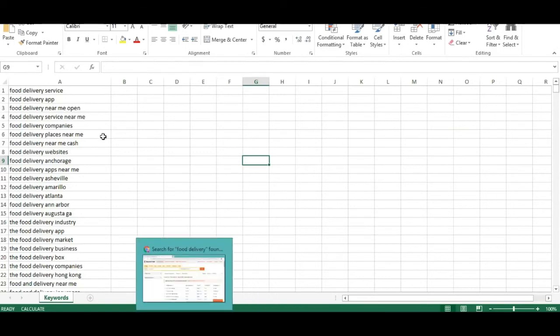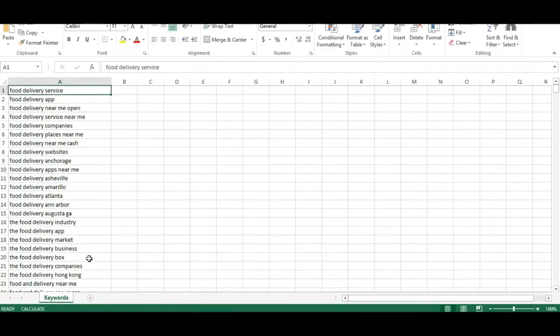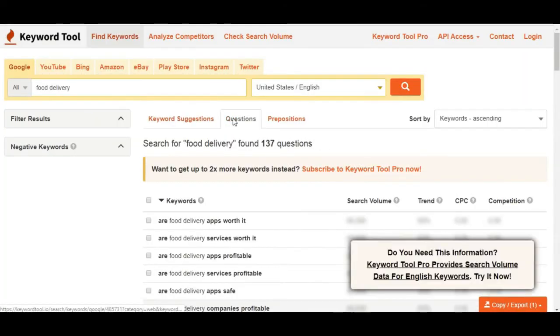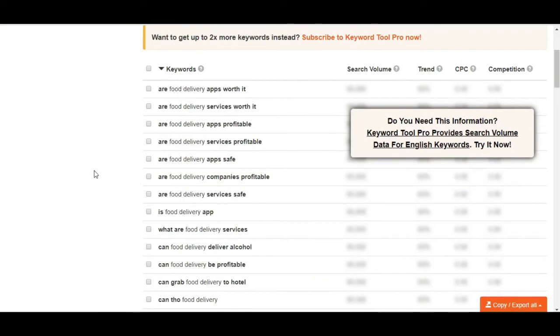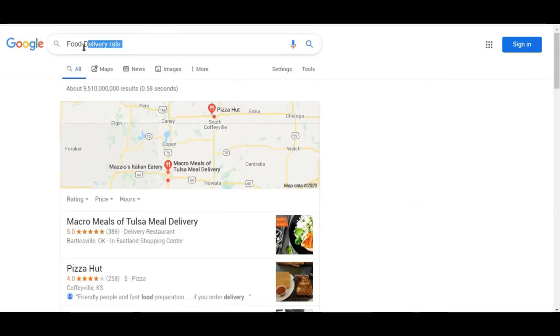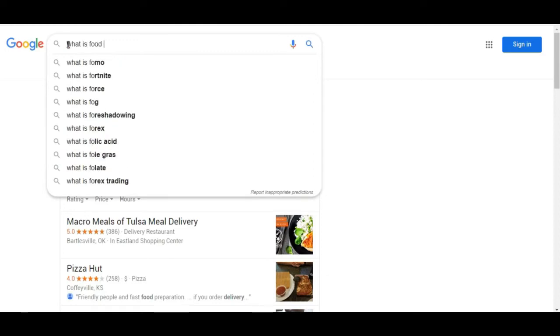So now we are going to analyze all of this, and before that, we are going to the questions related to food delivery. Actually, we found 137 questions. Nice, huh? Seriously, it's nice. So we need to extract all these question keywords. Why question keywords? Because people used to search like, what is